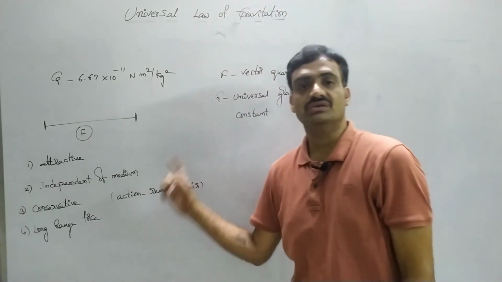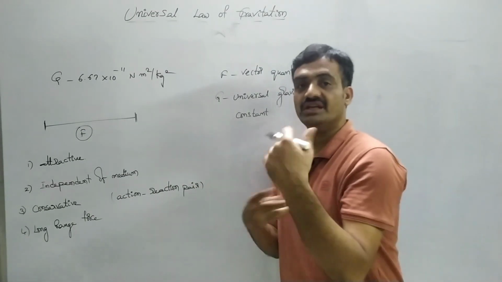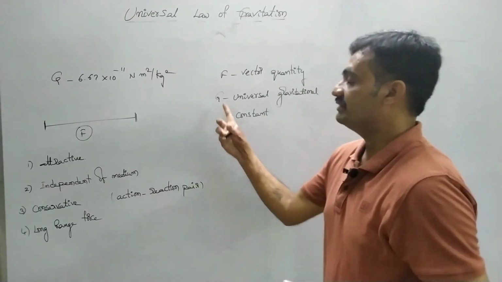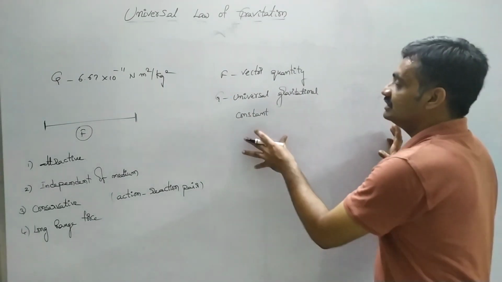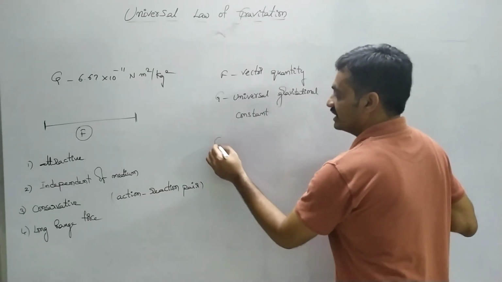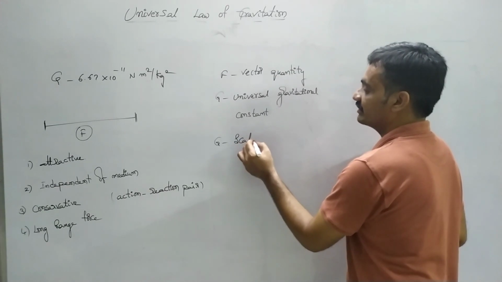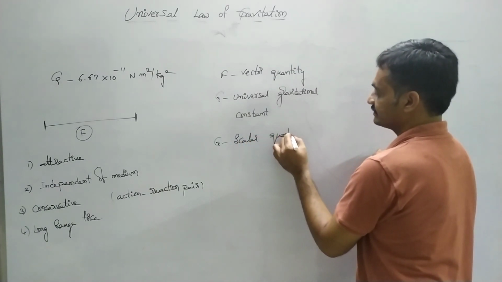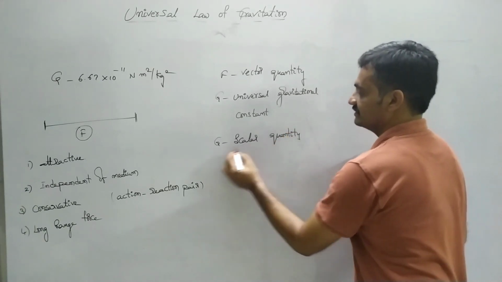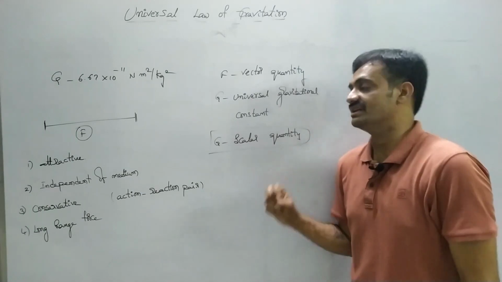It remains constant throughout the universe. We can consider this value at any place between any two bodies when we represent the force of attraction between the two bodies. Whereas this G is a scalar quantity. F is a vector quantity, G is a scalar quantity.